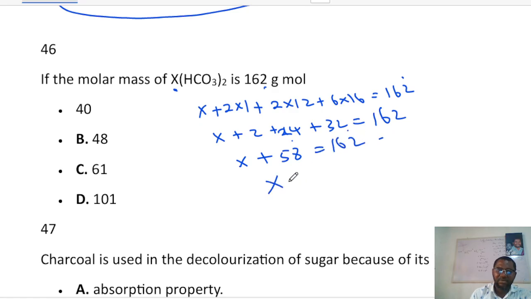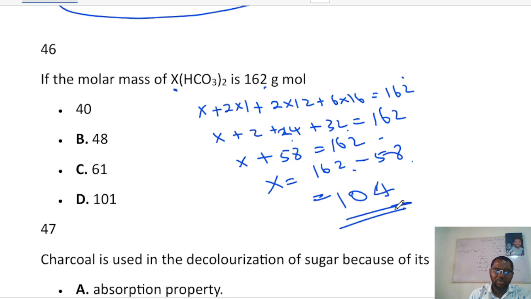So X is going to be 162 minus 58. So 12 minus this is 4, right? I hope I'm correct. Yeah, 12 minus this 4, and this is O, then this is 1.